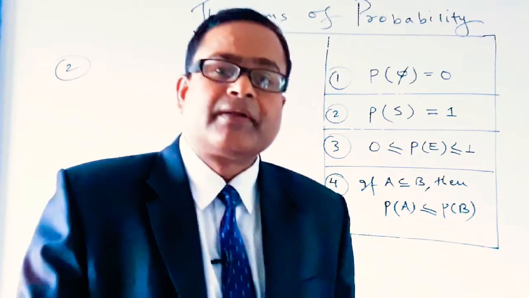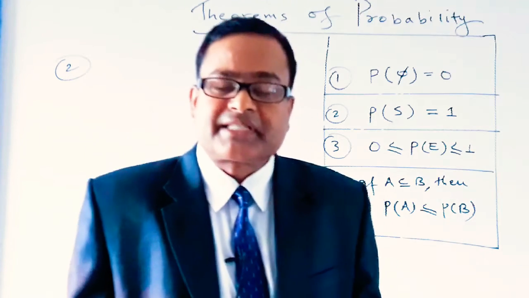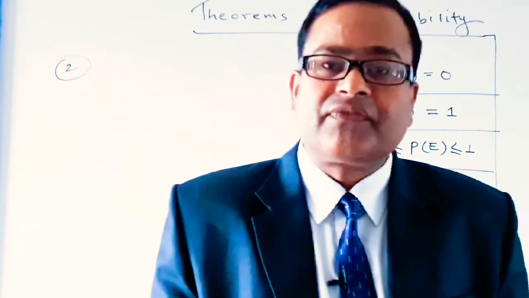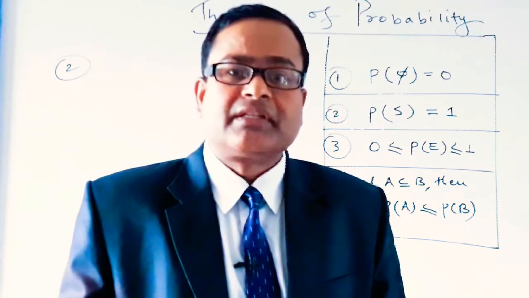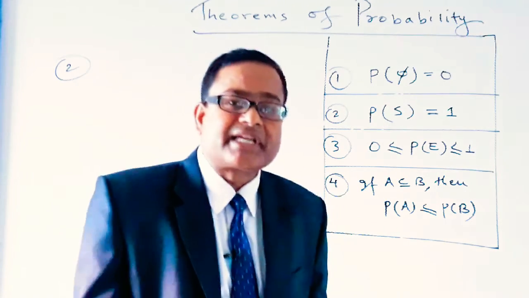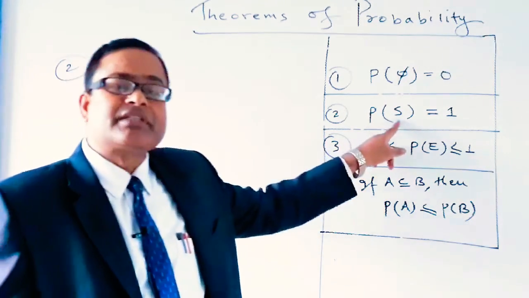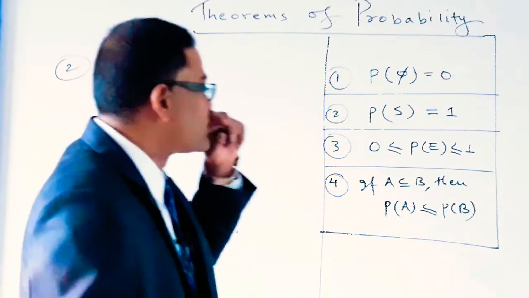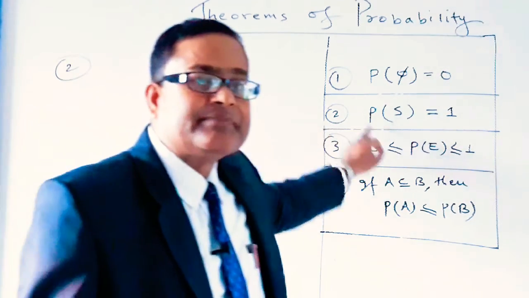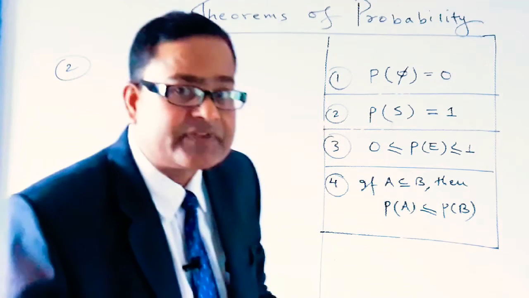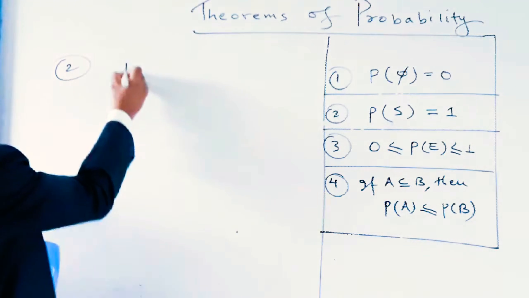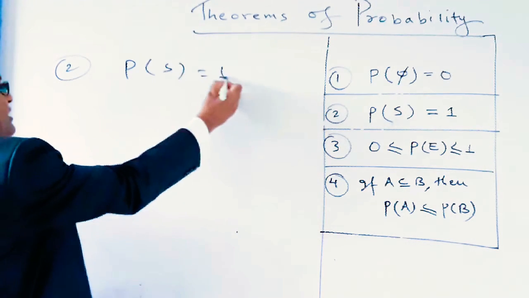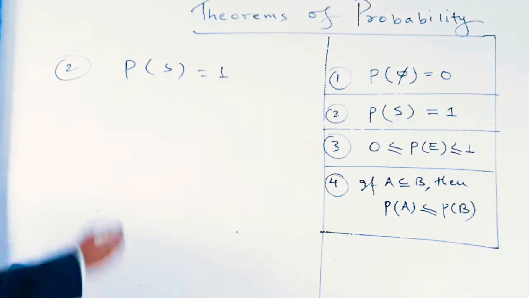If the elements of the sample space and the elements of the event are the same, then the event is called a sure event. So let's prove the second theorem: the probability of a sure event is always equal to 1.